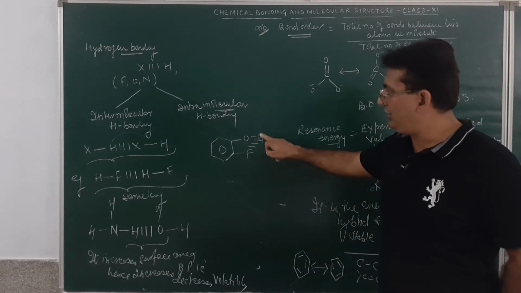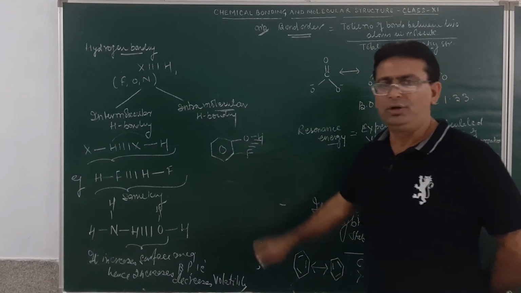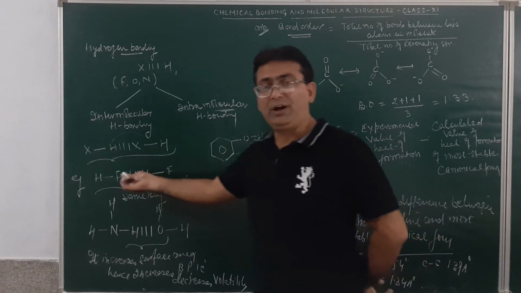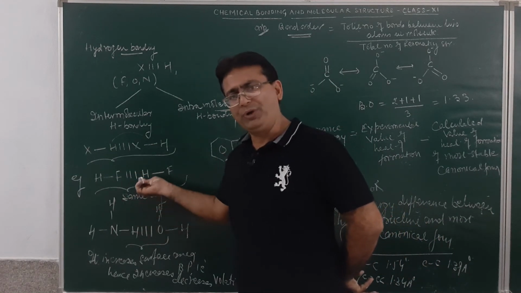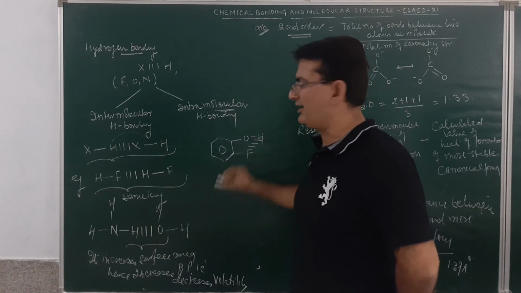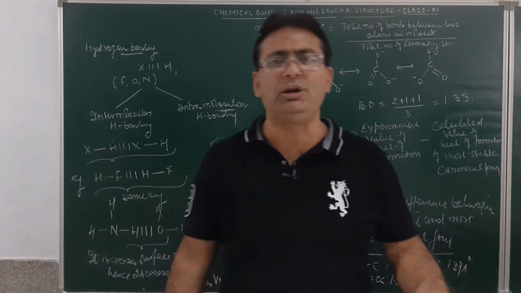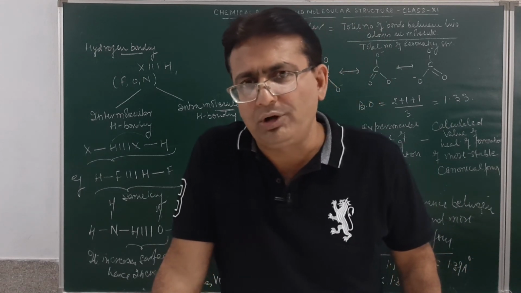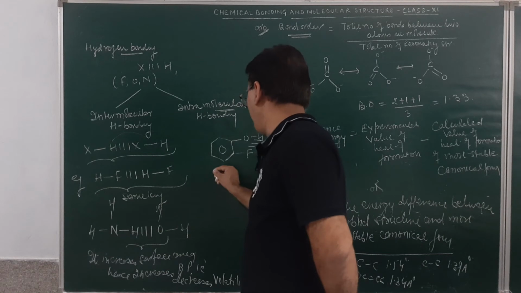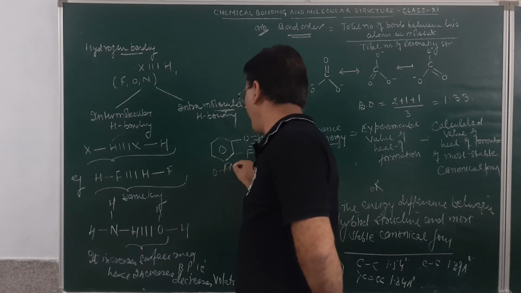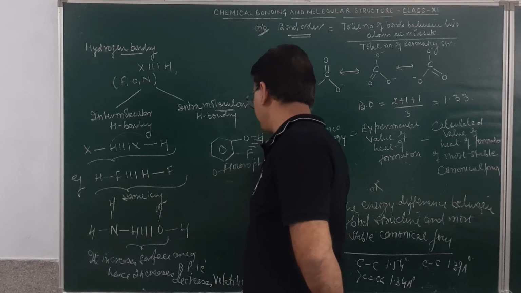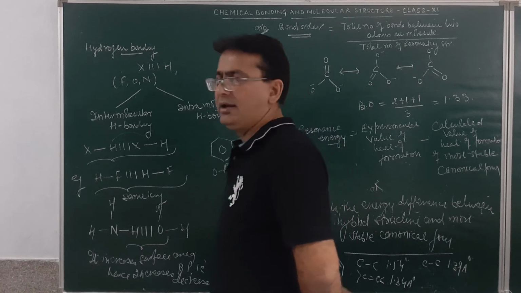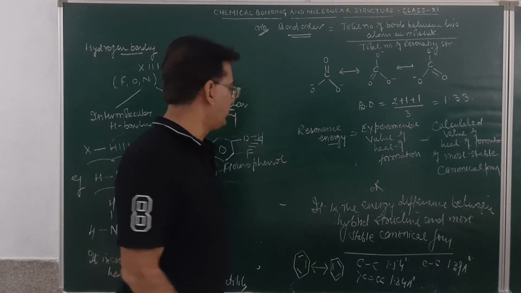So these two are present within the same molecule, whereas earlier they were different molecules of the same or different kind. Am I clear? This is called intramolecular hydrogen bonding.